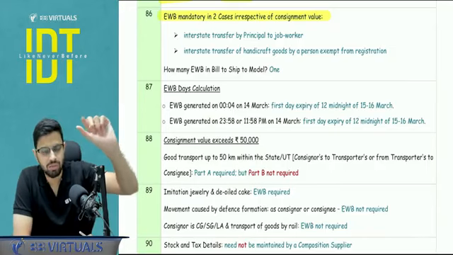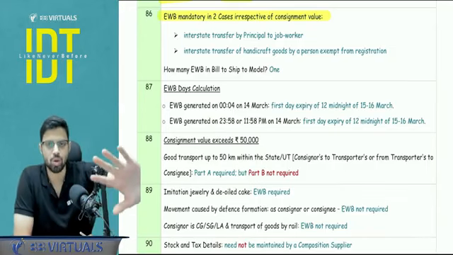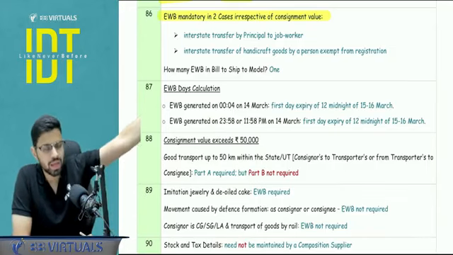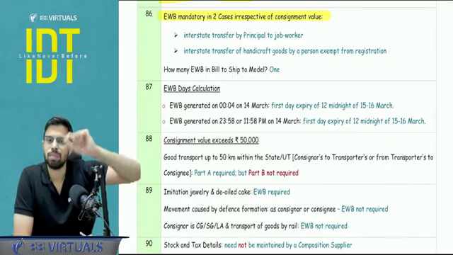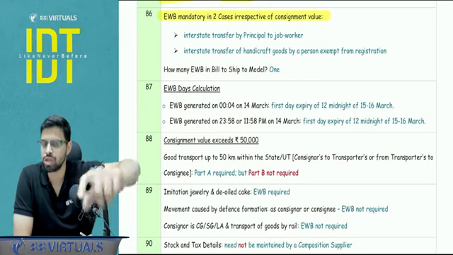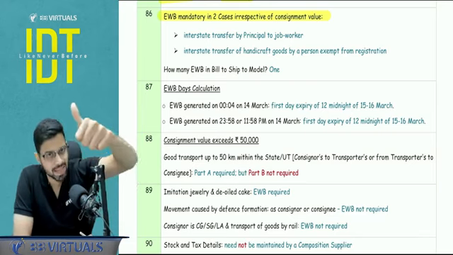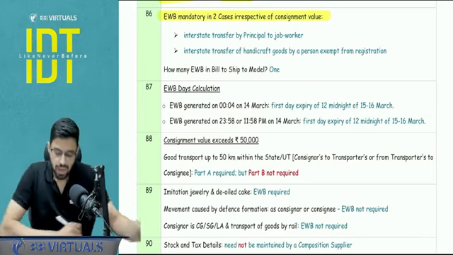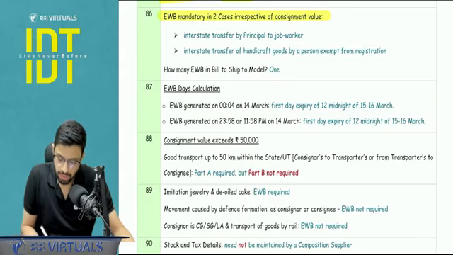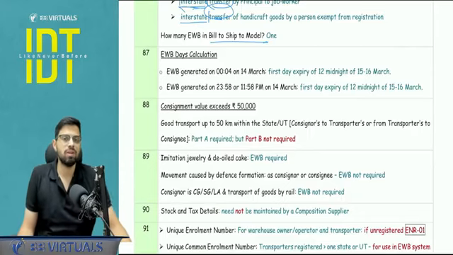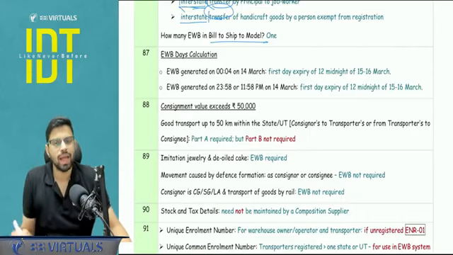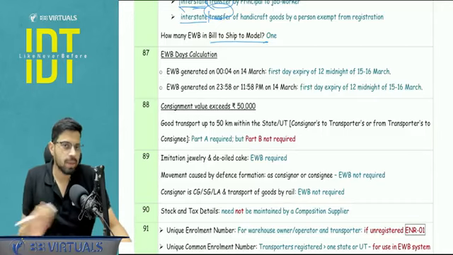Now, this handicraft is a wide word. It kind of covers the handmade goods also, because 2 conditions that we cover in chapter number 8, registration. Section 23 is that the person will be exempt from the registration in these handicraft handmade goods provided he has a PAN and a mandatory e-way bill, but both are only and only applicable with respect to the interstate movement, right? Interstate transfer. Point to be noted, in a bill to ship to model, how many e-way bills are required? 1 e-way bill is required. Can be generated by the supplier, can be generated by the third party. Anyone can do, it's fine.